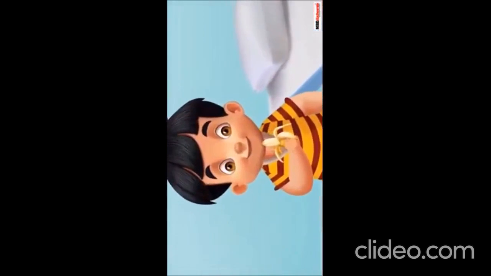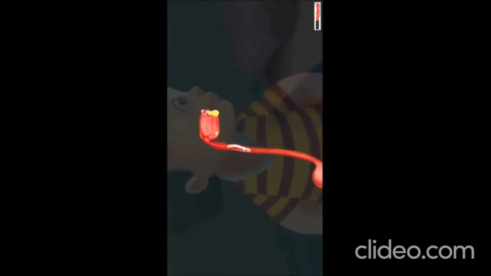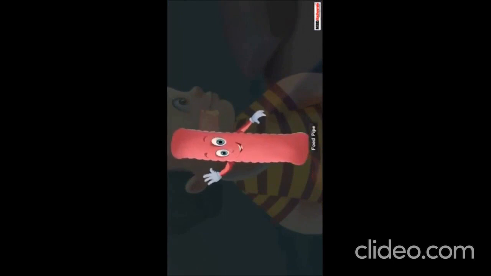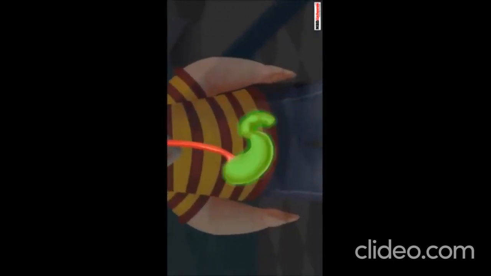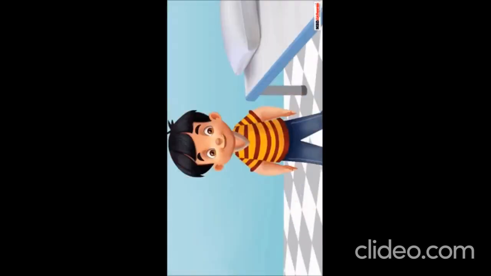Sid is eating a banana. Let's see where this banana is going. Hello. I'm Sid's food pipe. I will help this banana reach my friend the stomach. It is right there near the tummy. I got to go now. Bye. Let's go meet the stomach too. Hello. I'm Sid's stomach. All the food that he eats comes to me. Oh, something is coming. I must go. I think there is another part in there.